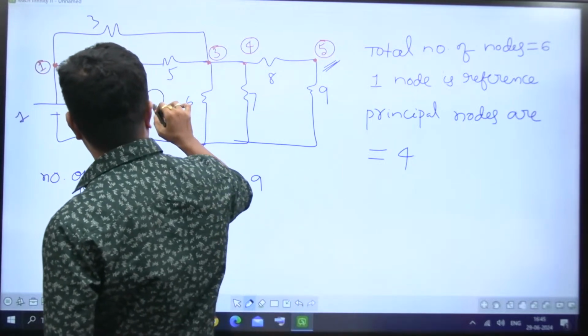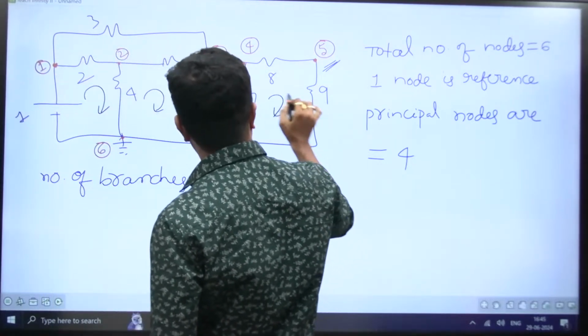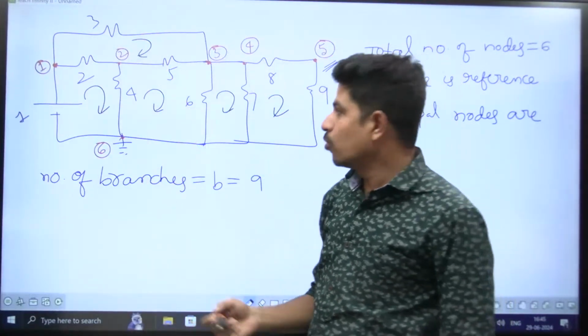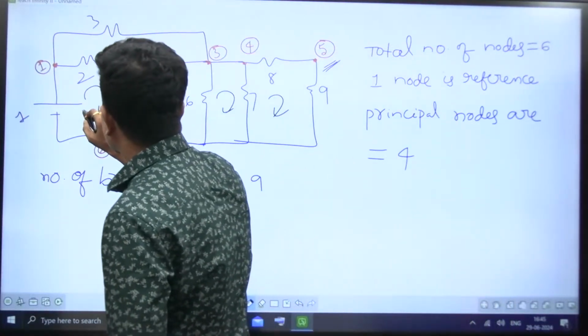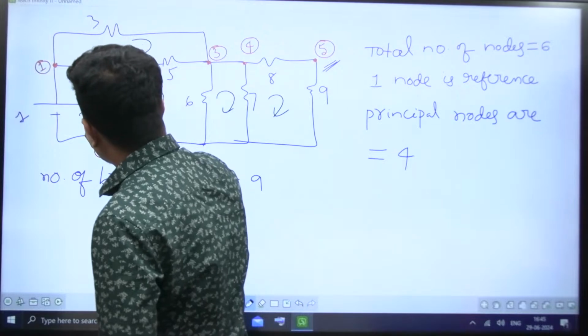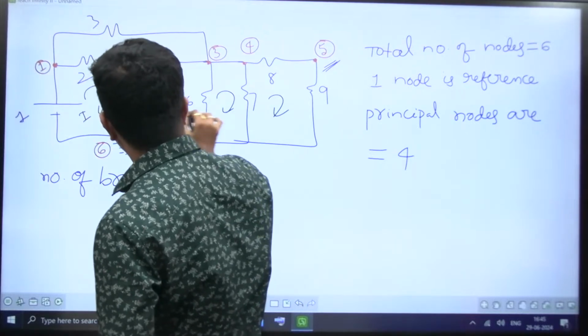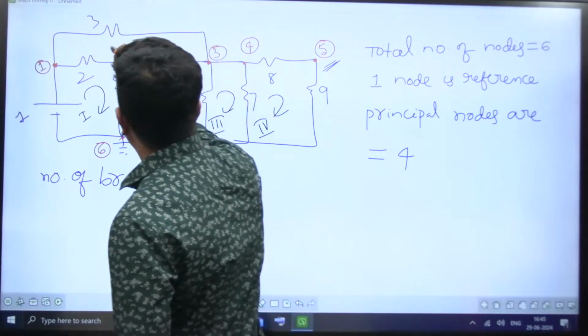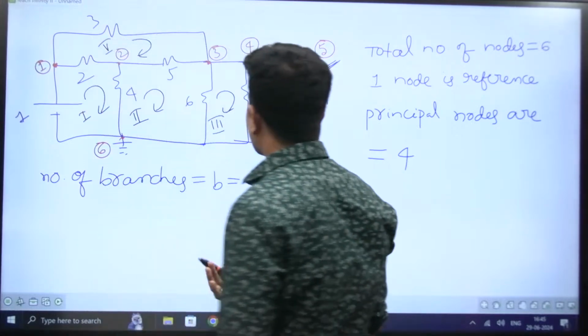First closed path, second closed path, third closed path, fourth closed path, fifth closed path. Those are the number of loops. How many are there? This is Roman numbers I'm taking: 1, 2, 3, and this is 4, and this is 5, right?